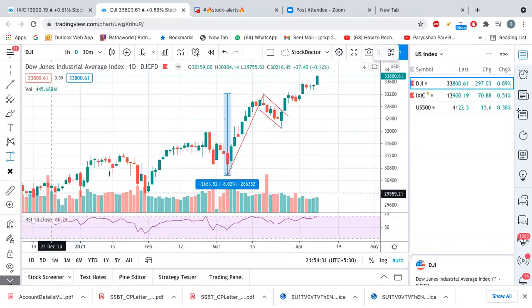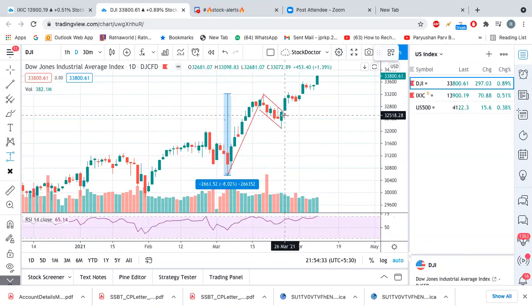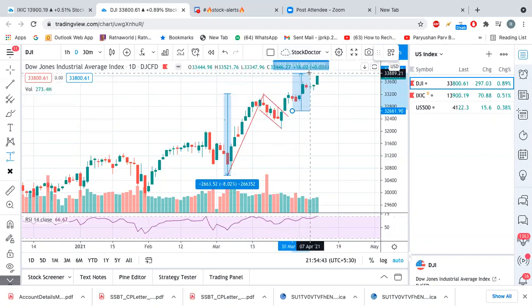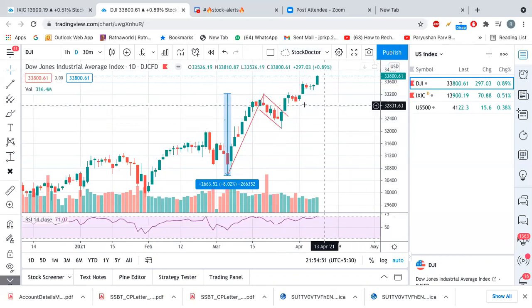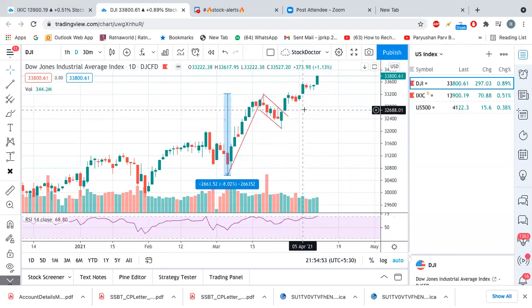I mean, whatever is the size of the pole, it has high probability to go up after doing a breakout. So for example, here, after this breakout, from the point where the flag got broken, right? From there, you will see almost 2,650 points upside. So now I am not able to draw it above, but you can calculate it. So how we will calculate here? So here, this is the flag breakout right here from this candle. So 32700, right?